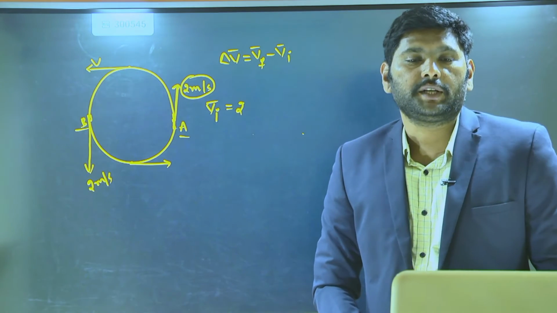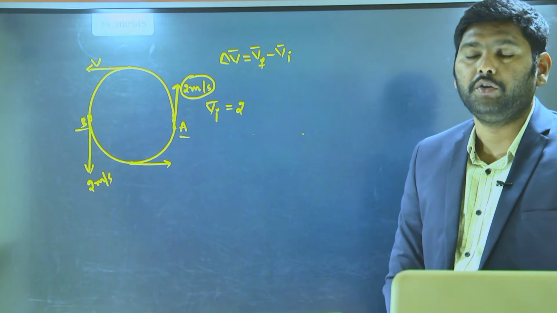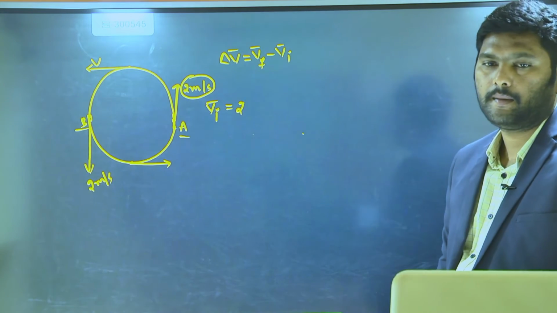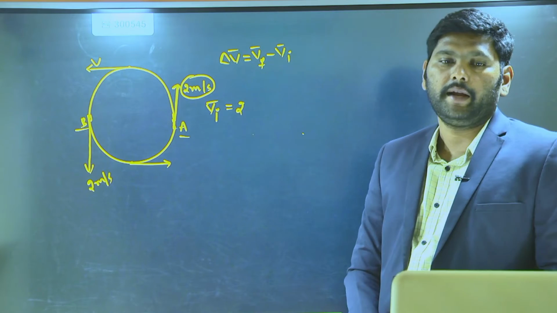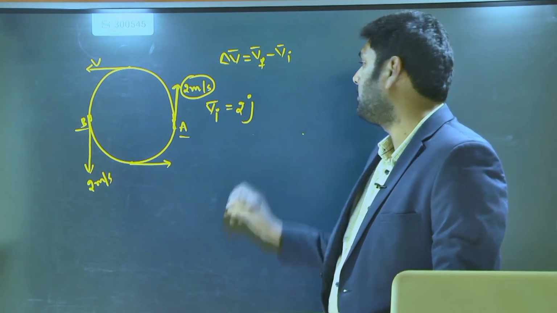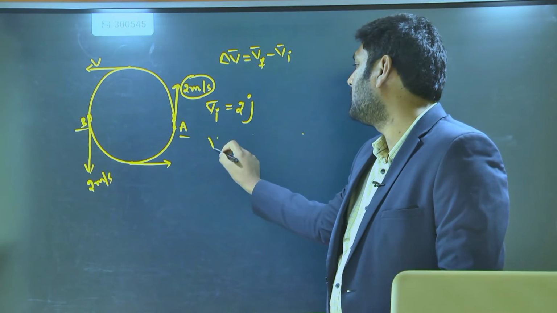What is the y direction unit vector? j. So it becomes 2 into j. Understood?